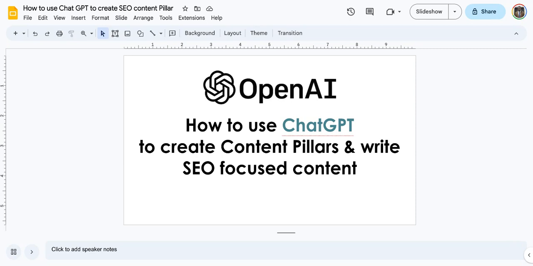So a lot of people know what ChatGPT is. People even think that it's going to replace SEO, it's going to replace search engine optimization. It's a lie, right? It's just like every other solution that helps people get things done better. But you also need to learn how to use it.